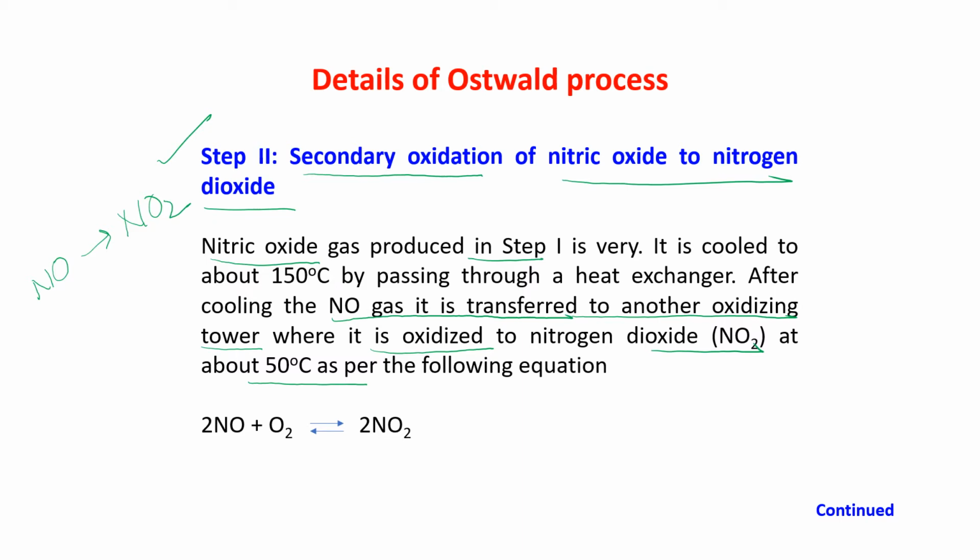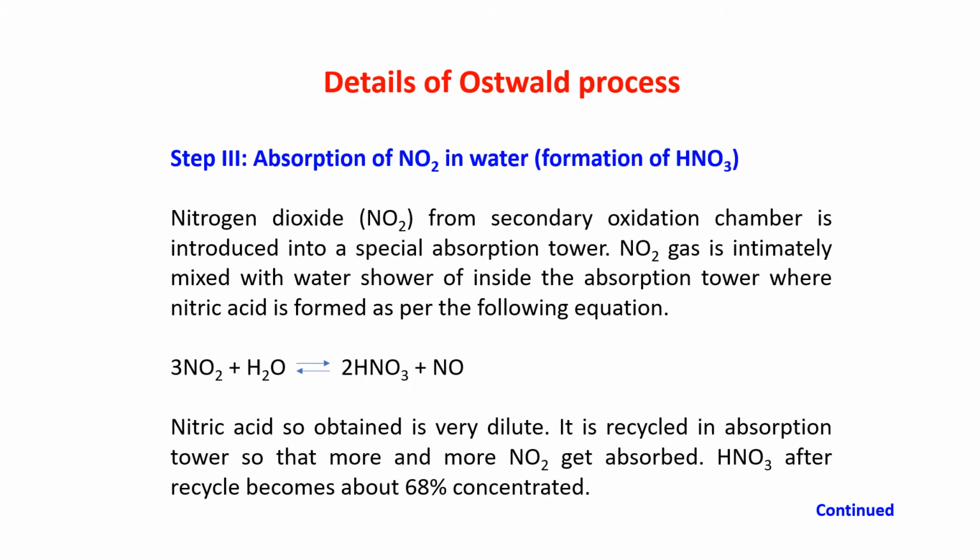And what is the reaction? This is the second reaction: 2NO plus O2 gives you 2NO2. This is the second step. Step 3. What will happen? We have already got NO2. In the first step, ammonia is oxidized to give NO. Now NO is oxidized to give NO2.